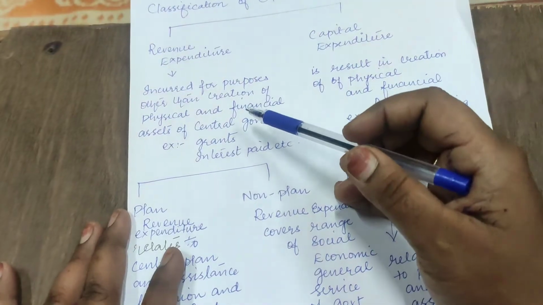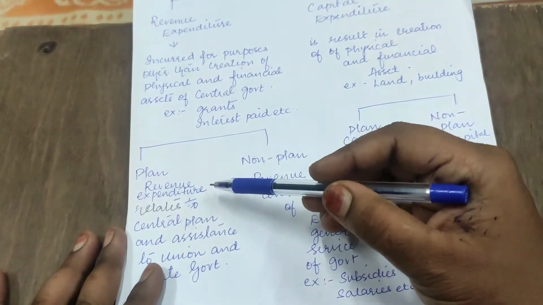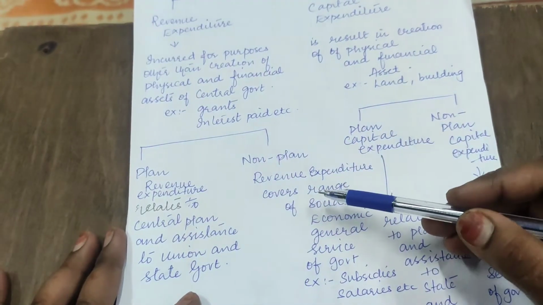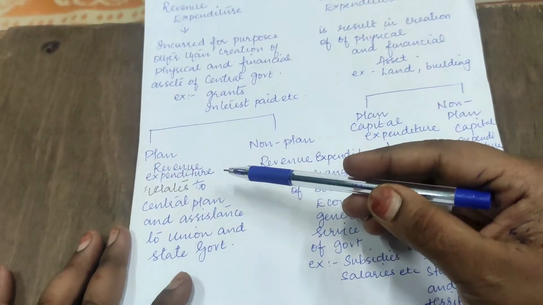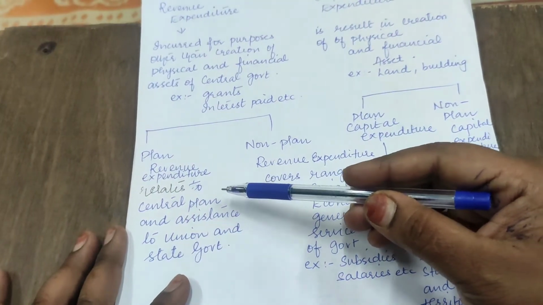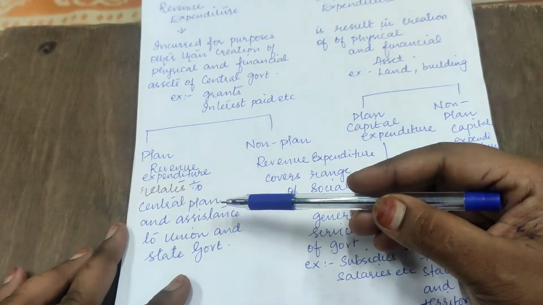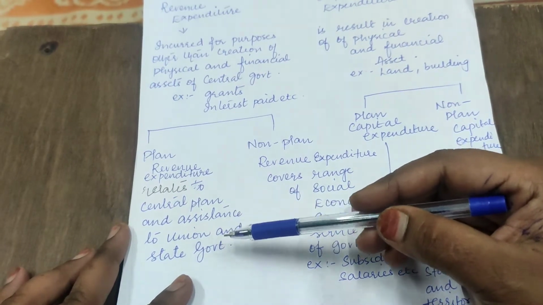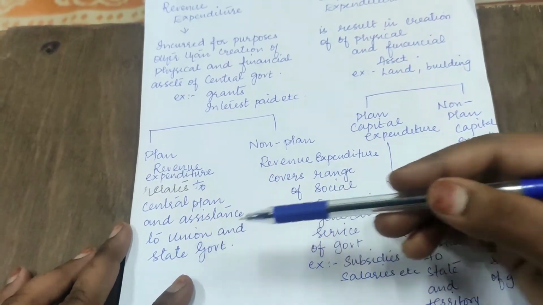Now revenue expenditure is again divided into two: planned revenue expenditure and non-planned revenue expenditure. What is planned revenue expenditure? It relates to the central plan and tries to give aid and assistance to union and state governments.